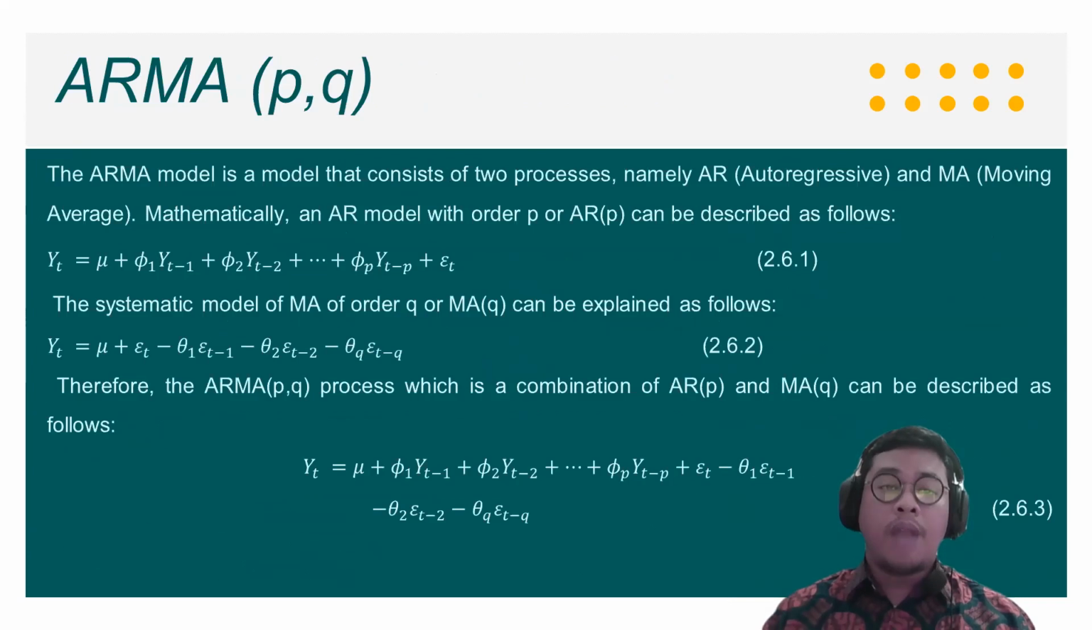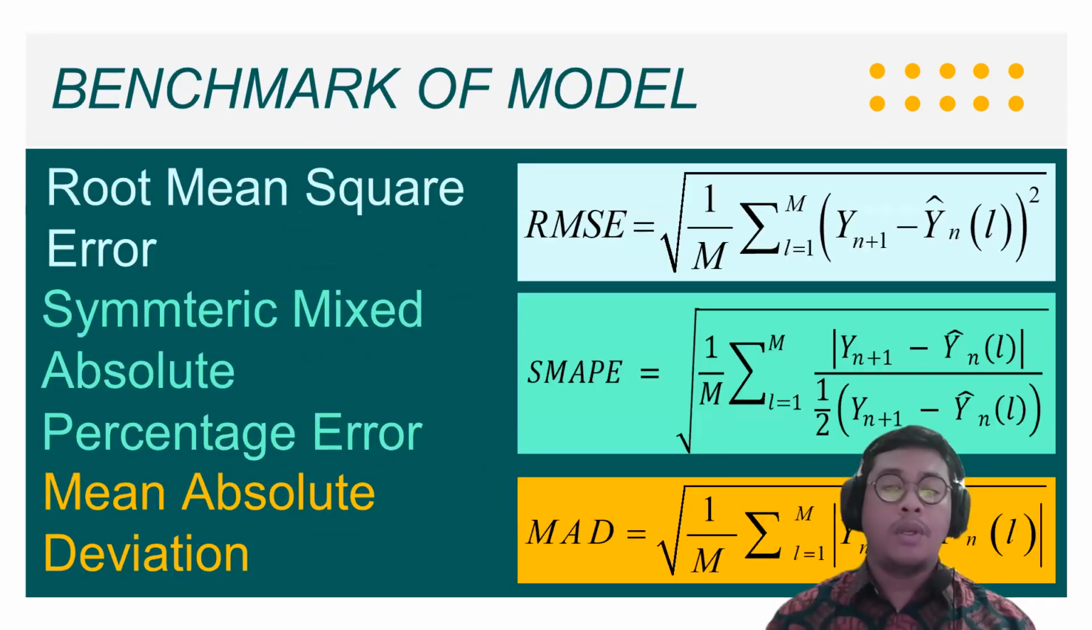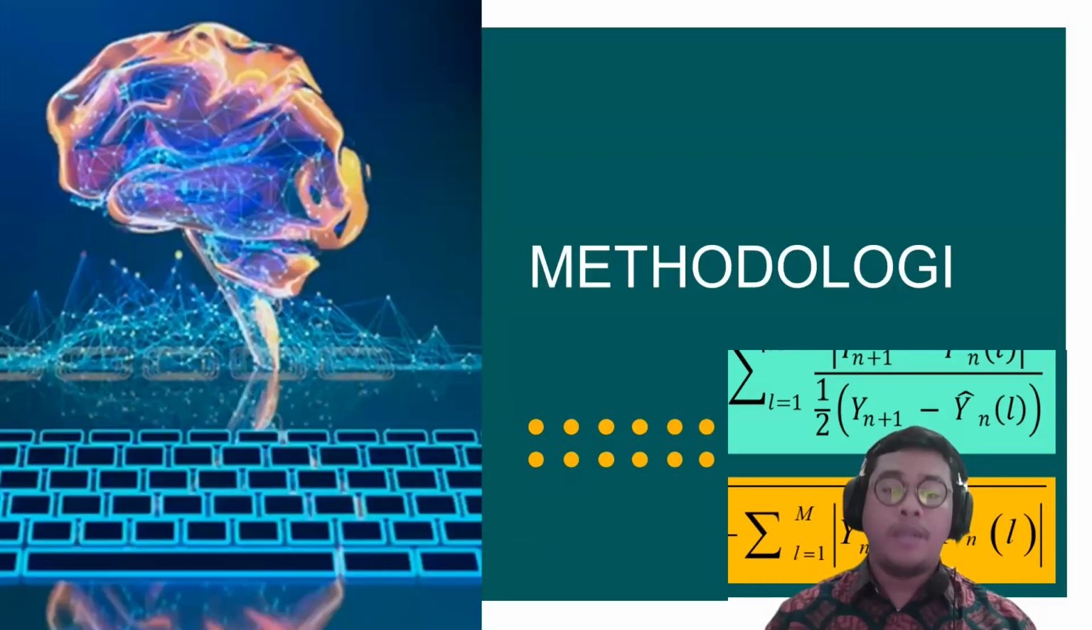And this is the ARMA model, which consists of two processes, which are autoregressive and moving average. If we add an exogenous variable, we will have an RMAX model, written as follows. And there are three benchmarks of model accuracy used in this study, such as RMSE, SMAPE, and MAD.